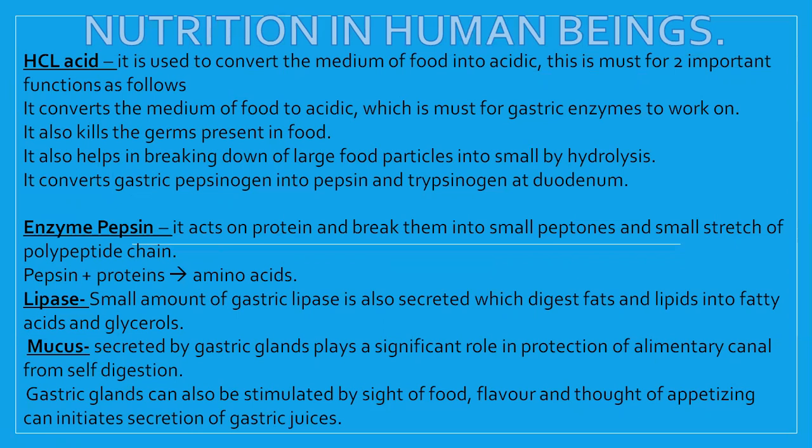Okay, and the third enzyme which is secreted in the stomach is renin. Renin is the enzyme which is actually meant for digestion of milk, and it is actually found only in those organisms which continue to consume milk. Okay, most of us, in due course of our growth, a number of times we may discontinue the intake of milk. Like I never liked milk, so I discontinued the consumption of milk. So now even if I take milk, the renin will not be there. So its digestion will be done by some other enzymes.